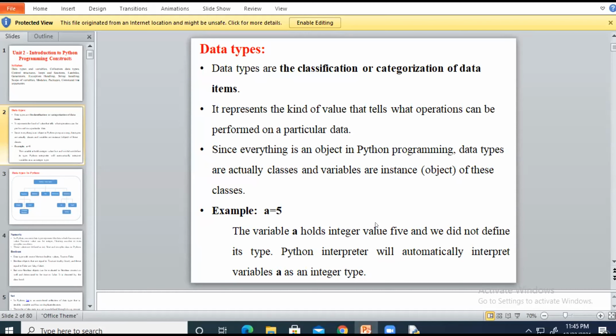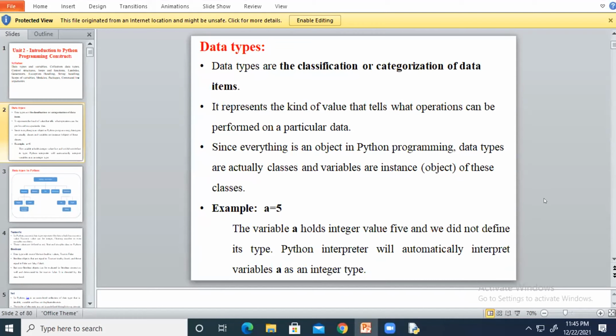Etc. Okay. Good. So data types are the classification or categorization of data items. Means what? We are having integer data, like number data, character data, string data, boolean data, like that. Okay, so it represents the kinds of value that tells what operations can be performed on a particular data.